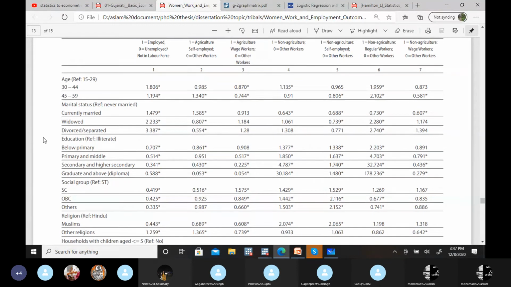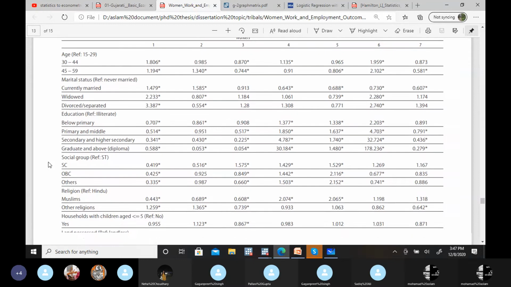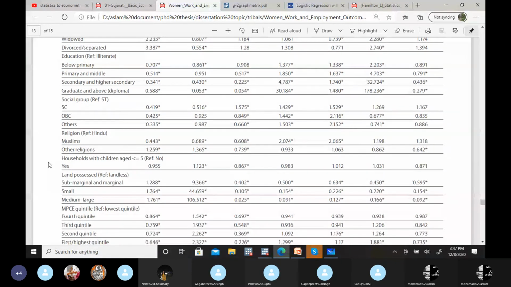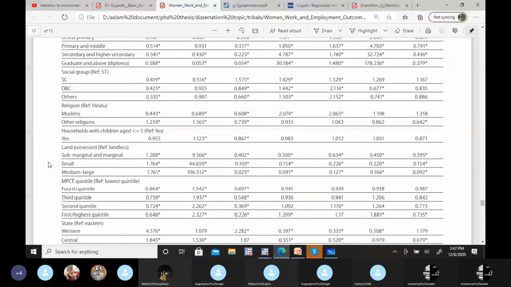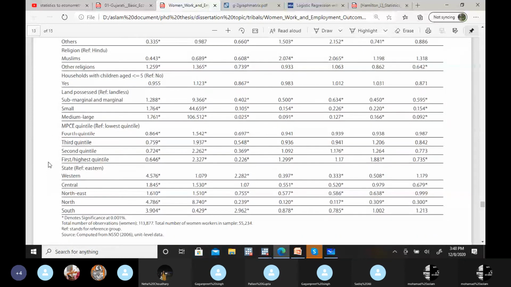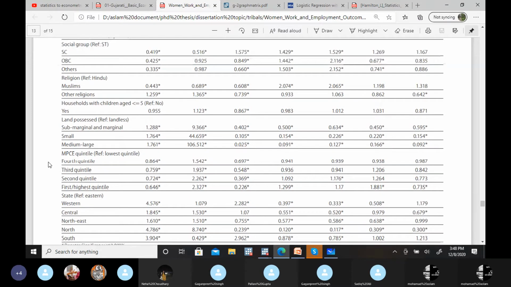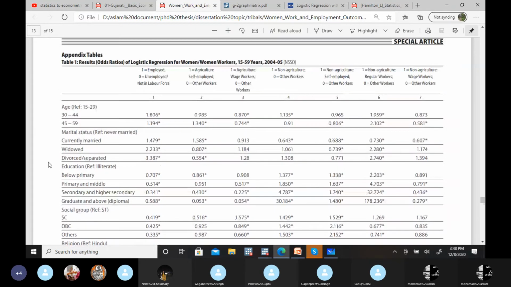Independent variables are age, marital status, education, social group, generally in qualitative or dummy form, religion, household size, land possessed, MPC quintile, and one geographical factor: western, central, northeast, north, and south. More or less socio-geographic and economic factors. And this is the outcome. All these results are in probability form.